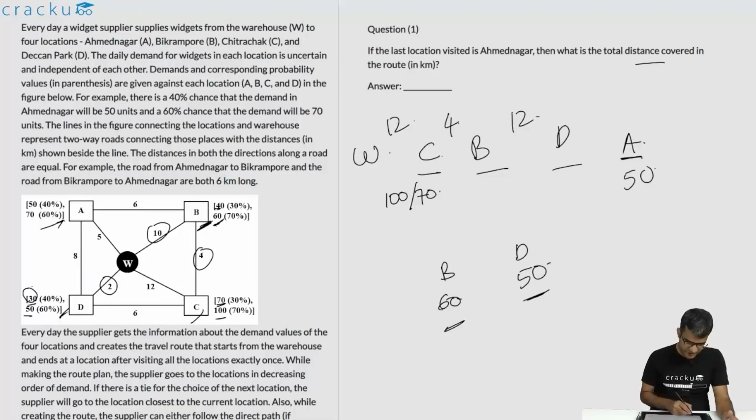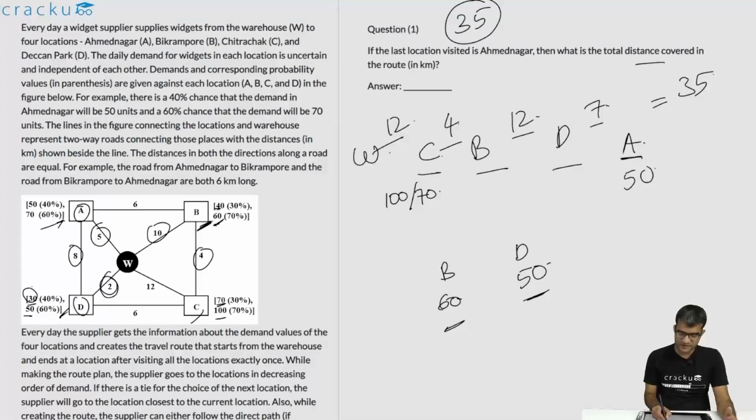And from D to A, he can either go directly, which is 8 kilometers, or he can go through the warehouse, which will be 2 plus 5, so that is 7. Remember that from D to A, it is only 7 kilometers and not 8 kilometers because the shorter path is going through the warehouse. So the total distance that he has covered is 12 plus 4 plus 12 plus 7, which is equal to 35. So many people have actually written the answer as 35, but there is a small problem with this question.